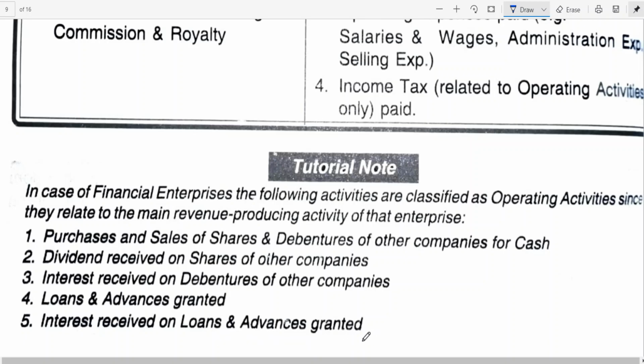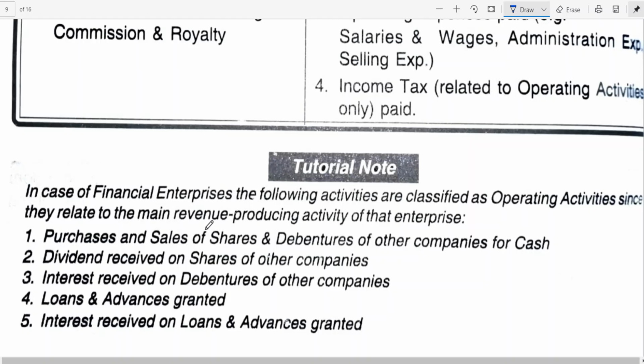It's an operating activity inflow. This is an operating activity outflow. This is an operating activity inflow. This is an operating activity inflow. Purchase is outflow, sale is inflow. This is for what? Financial enterprises.